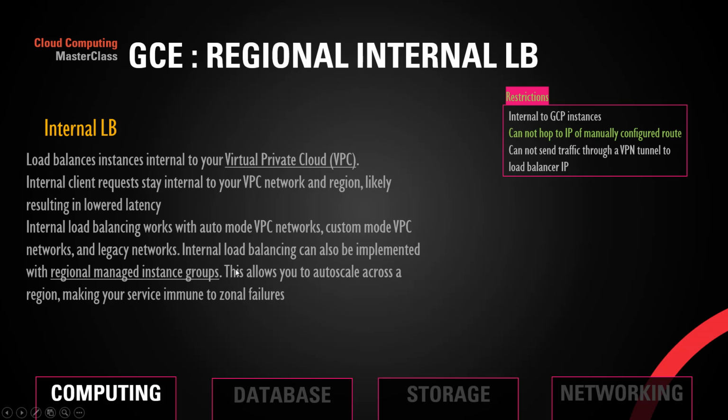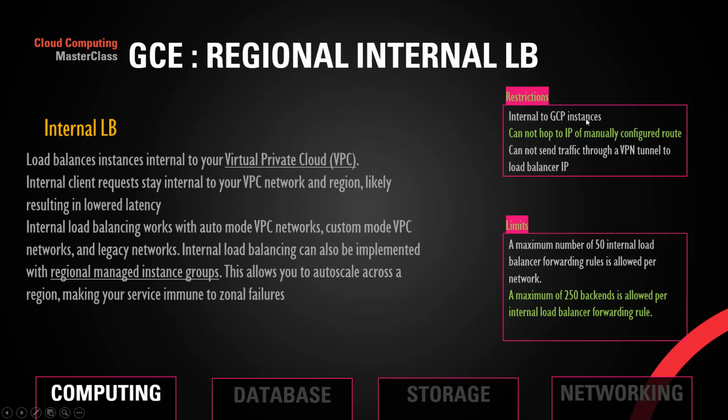Internal load balancer: a regional internal load balancer load balances between your internal VMs within your VPC. Internal requests stay internal to your VPC network region, likely resulting in lower latency. Internal load balancers work with auto mode VPC, custom VPC network, and legacy network. Internal load balancing can also be implemented with a regionally managed instance group, which allows autoscaling. So in a nutshell, it is an internal load balancer internal to your VPC. The traffic stays within GCP, Google Cloud Platform, and it uses the fiber optic network connections.